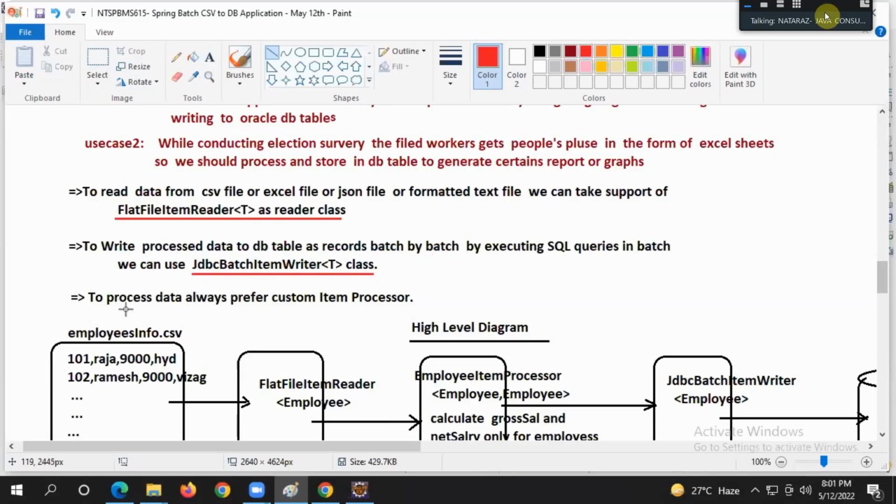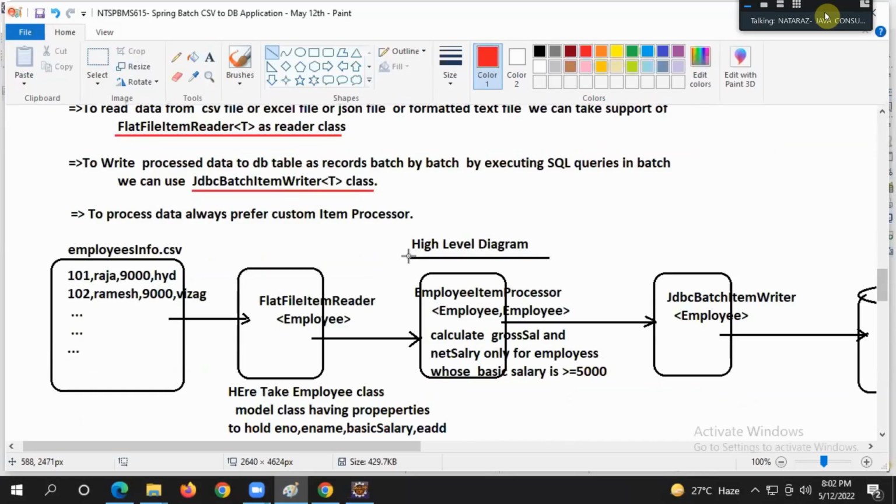Item processor is there, right? To process data, always prefer what? Custom item processor. What is my requirement? Read each record from the Excel sheet. If salary is greater than 5,000, calculate gross salary, net salary, and insert that information into the DB table as a record. Simply insert that information into the DB table as a record, guys. Clear, my dear? Got the clarity, guys?